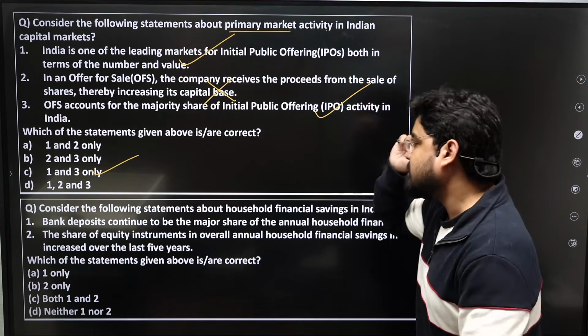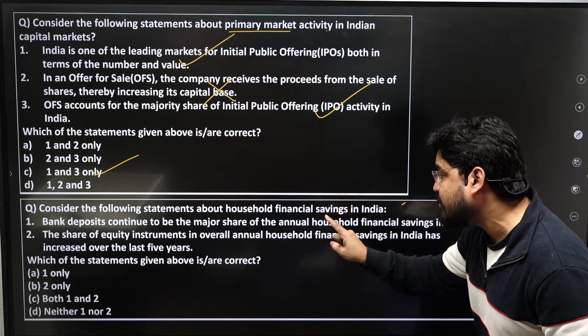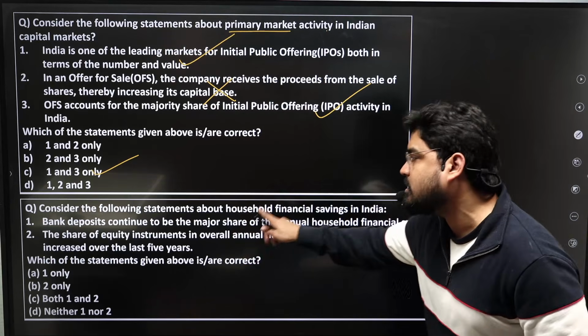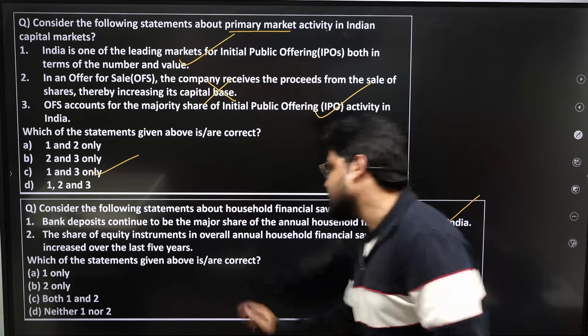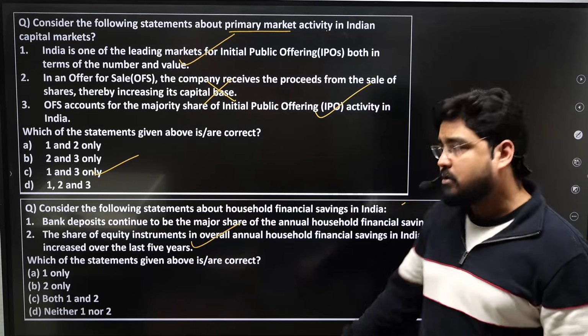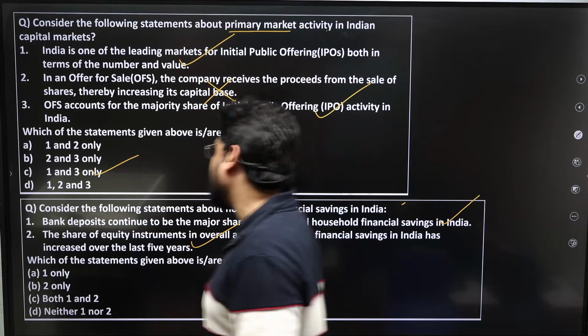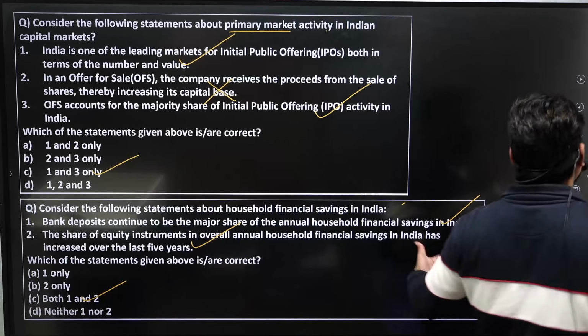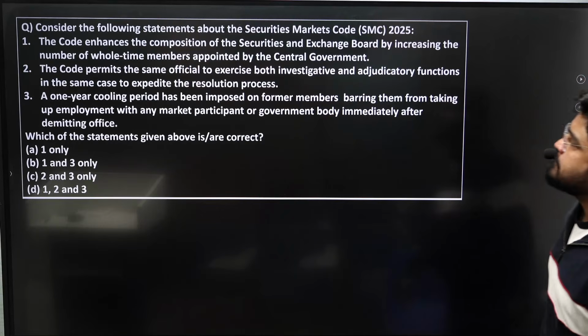The second statement, the share of equity instruments in overall annual household financial savings in India has increased over the last 5 years, right? It has increased from 15% to 23%. So both the statements are right. The answer is both 1 and 2, C. Again, this is also important.